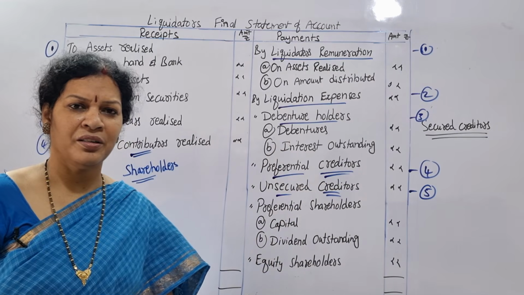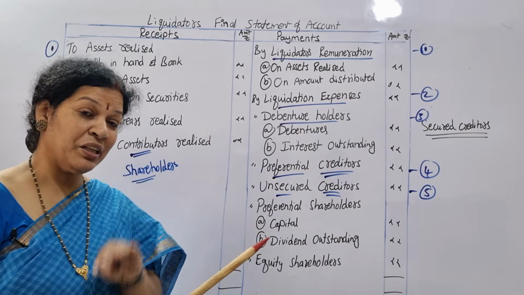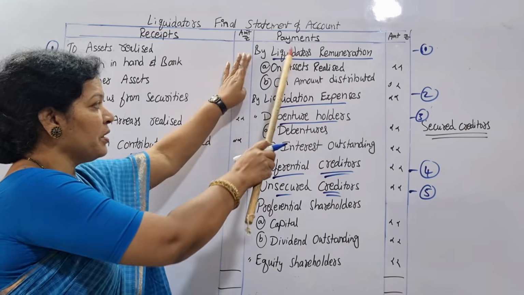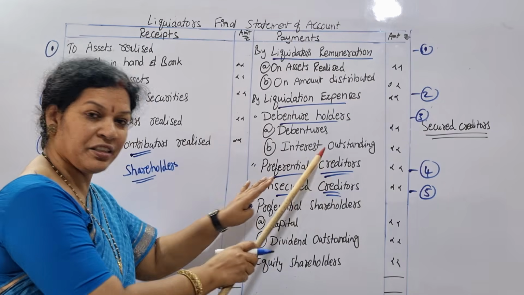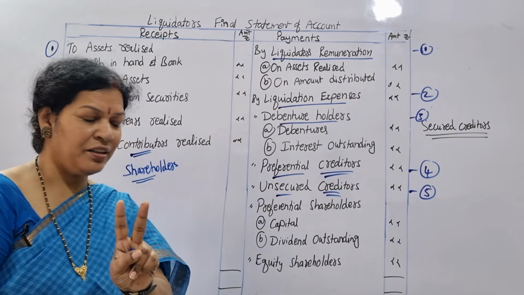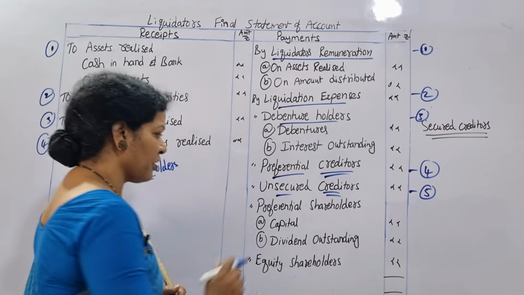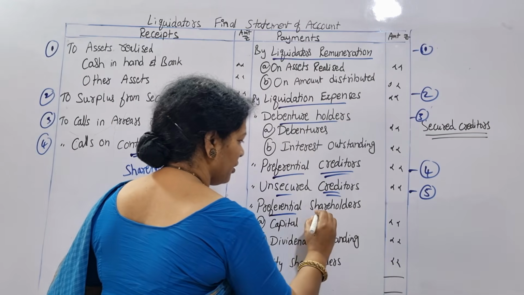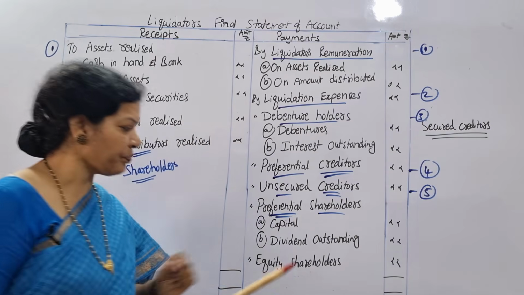Creditors are over. Next, preference shareholders. Coming to the shareholders: liquidator's remuneration, liquidation expenses, debenture holders, and then creditors, which are preferential and unsecured. Now coming to the shareholders, preferential shareholders. Preferential shareholders are also of two types.